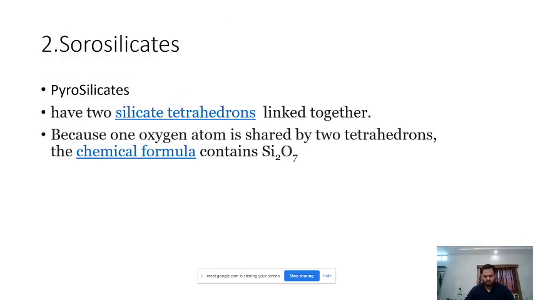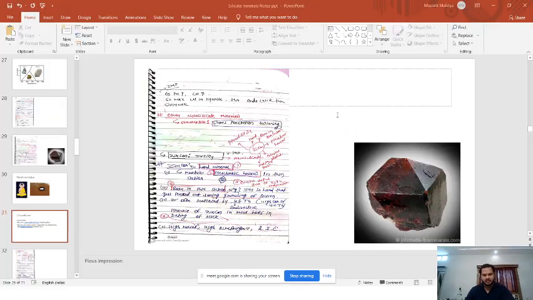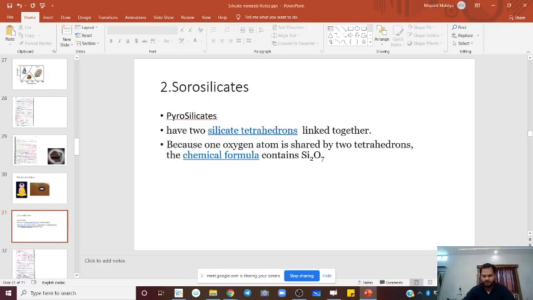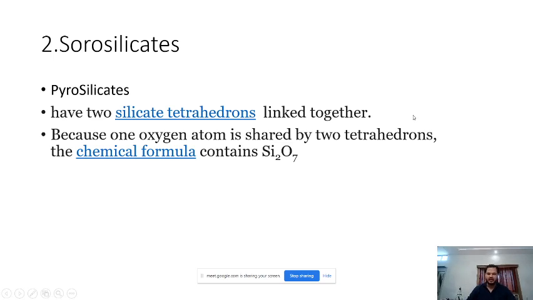So we can start with sorosilicate. This is our second silicate, sorosilicate. Sorosilicate is also known as pyrosilicate. Actually this was an early classification. These days we don't officially call it pyrosilicate, but maybe in the paper the professor is of the old school of geology and he asks you to write a short note on pyrosilicate, and you will feel that I haven't studied this at all, but it is nothing but sorosilicate. So just remember this. We have already covered that it has two silicate tetrahedra linked together.